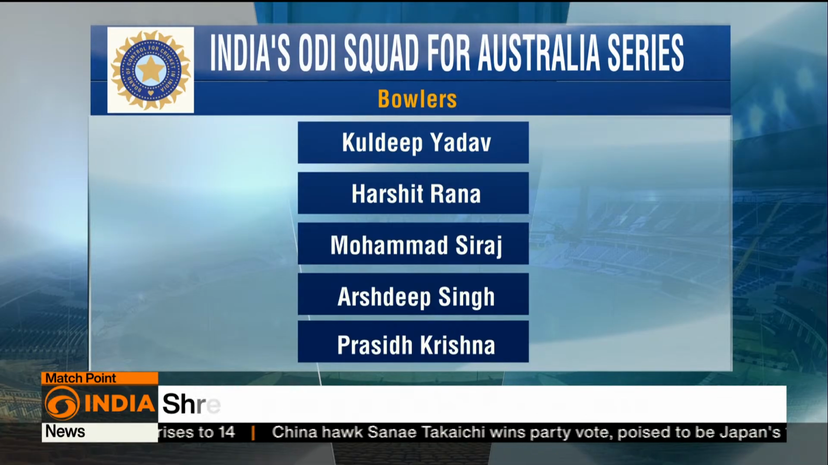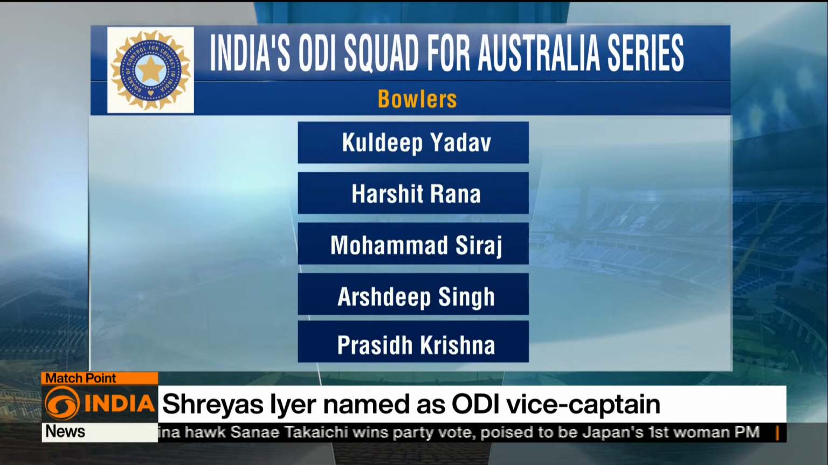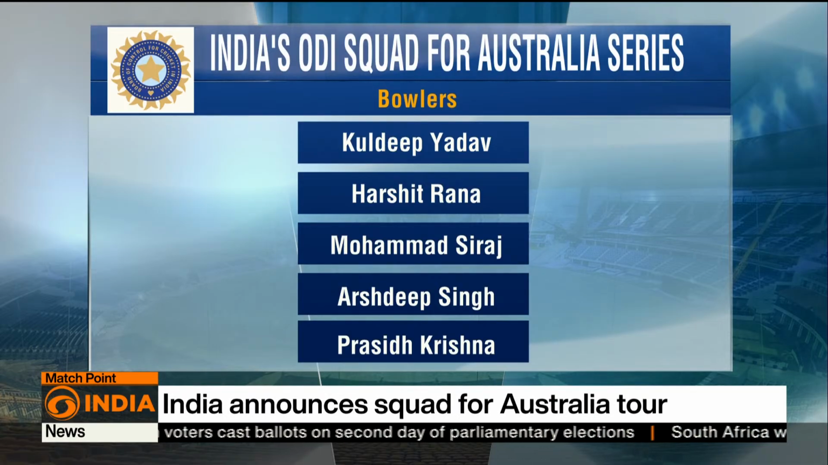Kuldeep Yadav, the spin wizard, Harshit Rana, Siraj, Arshdeep, and Prasidh Krishna. This is the bowling lineup of Team India for the ODI series against Australia. Jasprit Bumrah is not in this list. He has been rested, so he will feature in the T20 series against Australia.